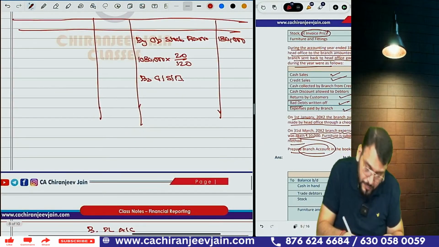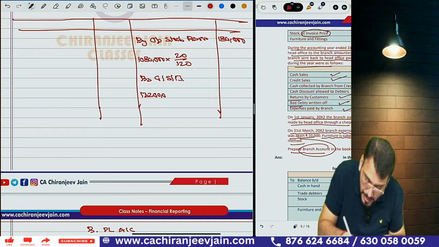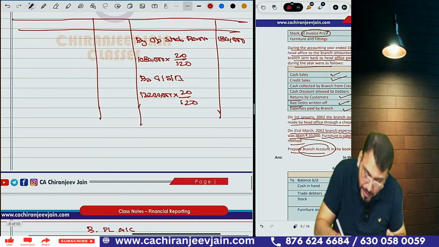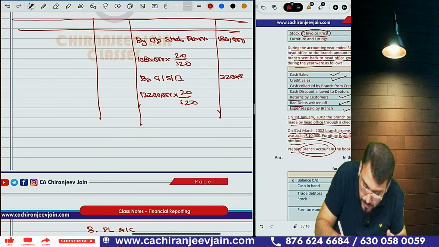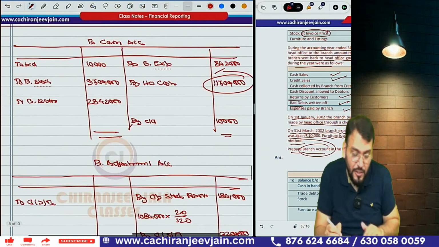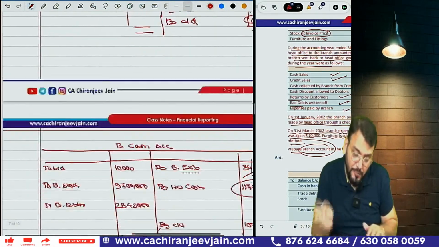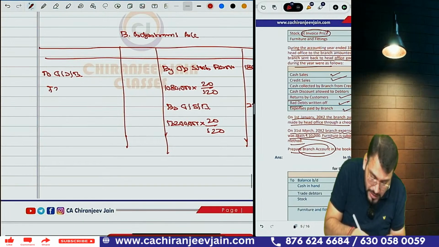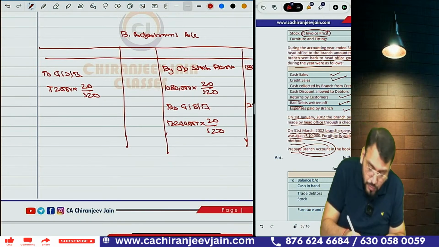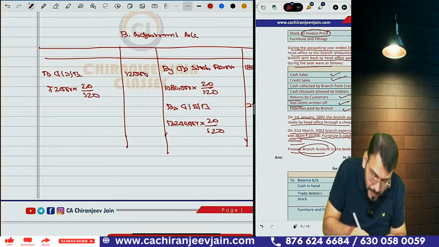1 crore 32 lakh into 20 by 120. How much? It is coming 22 lakh. So write down 22 lakh. Understood. Then add on, goods sent to branch, any return is there? Yes, return is also there. What is the return? It is 72,000. From that also you need to eliminate load. So 72,000 into 20 divided by 120. How much? That is 12,000.